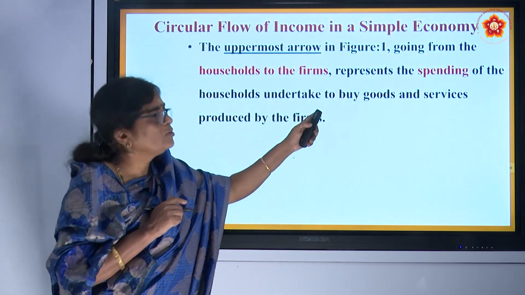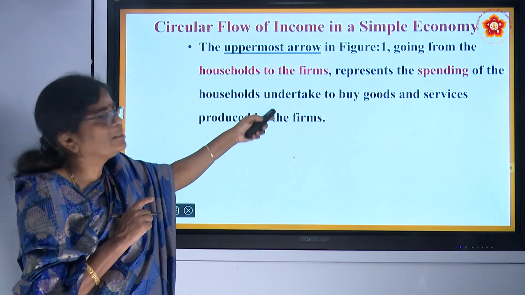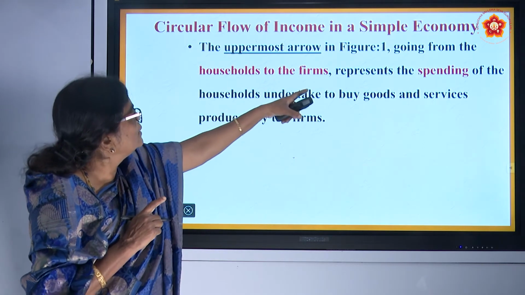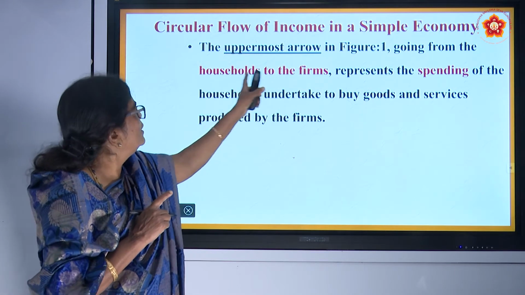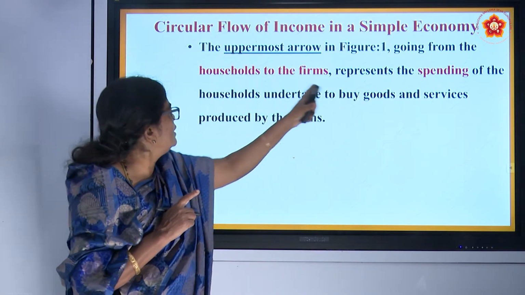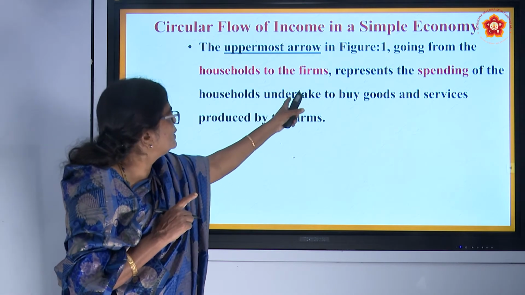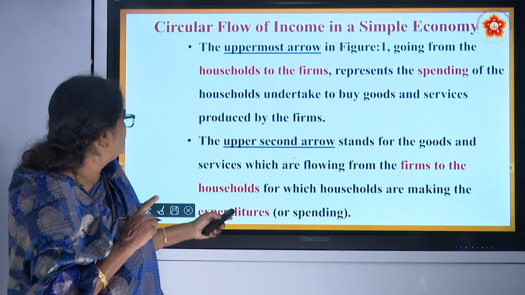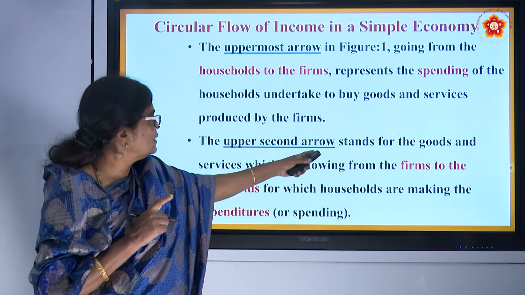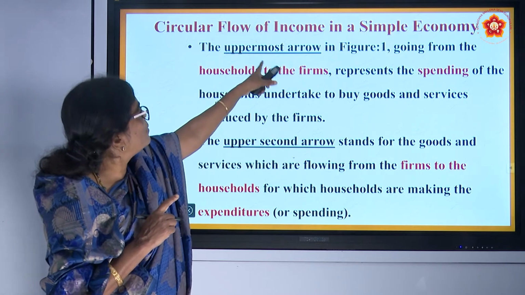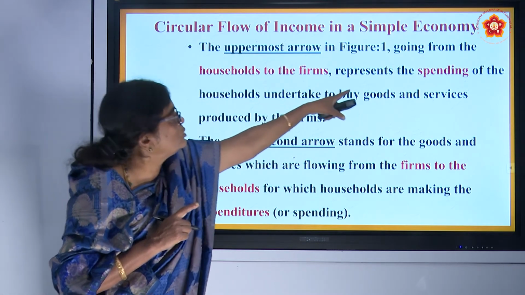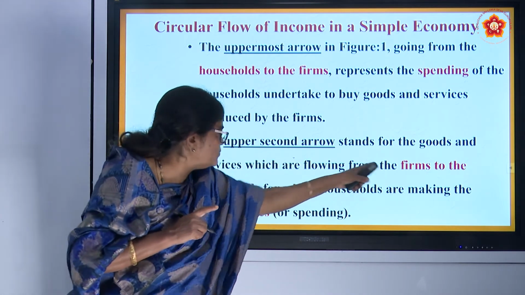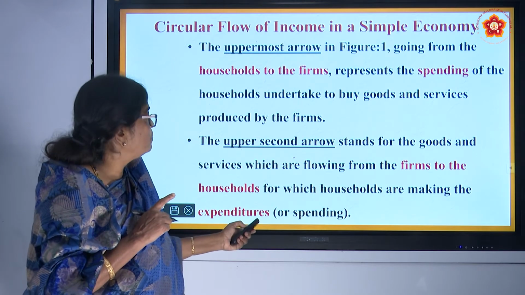Therefore, it's not necessary to explain this statement again. For your easy understanding, I have written it in sentence form. I have already explained that the uppermost arrow in figure 1, from household to firm, represents the spending of the household to buy goods and services produced by the firms. And the upper second arrow shows the flow of goods and services from firms to household. You can go back and revise.